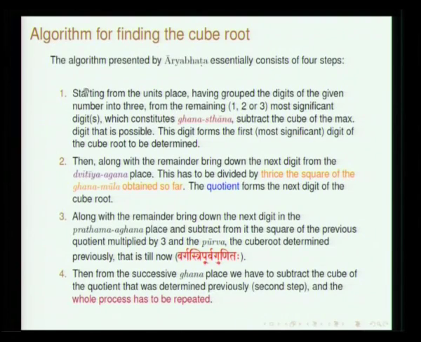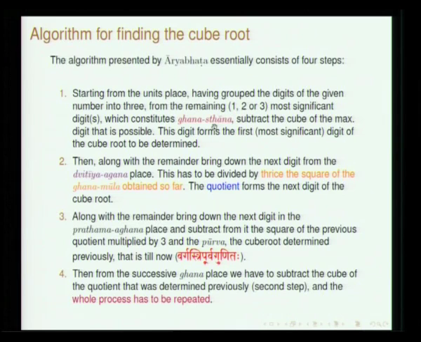In the case of square also he said, with reference to varga place you have to do an operation, with reference to avarga place you have to do another, and this operation has to be repeated and you will get the square root. Okay. As an algorithm, what are the steps involved? Start from the units place. Having grouped the digits of the number into 3, from the remaining 1, 2 or 3 most significant digits, which is called ghanasthana, there he called it vargasthana, here it is called ghanasthana, subtract the maximum cube that is possible. This is the first step that has to be done.